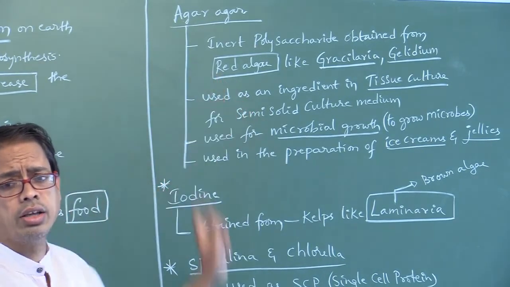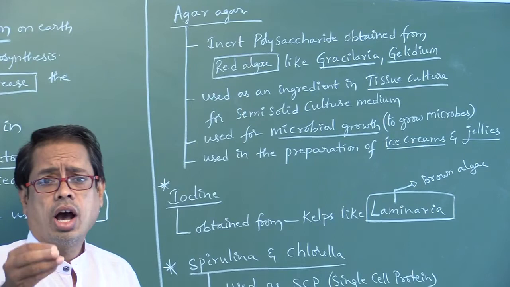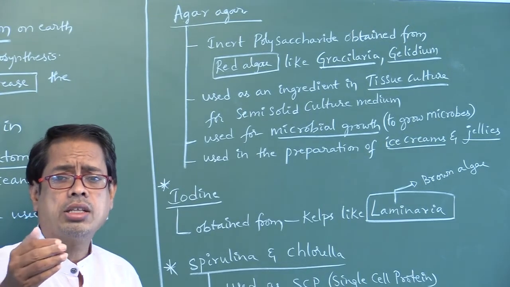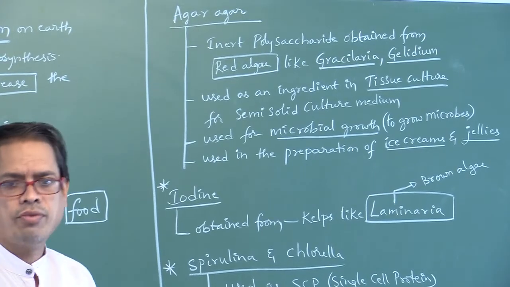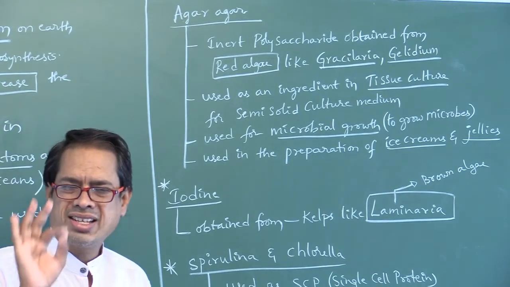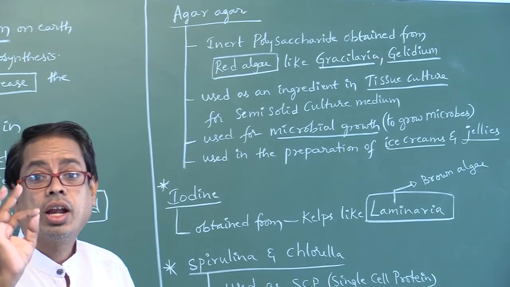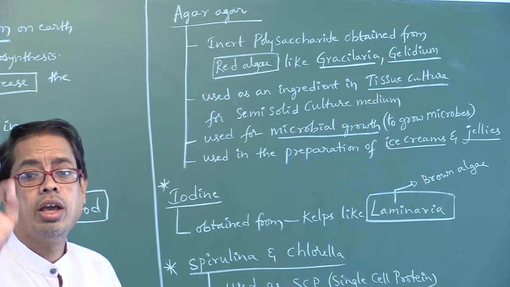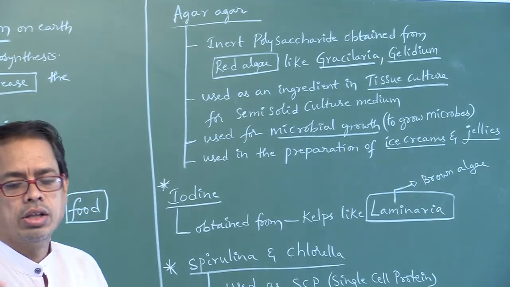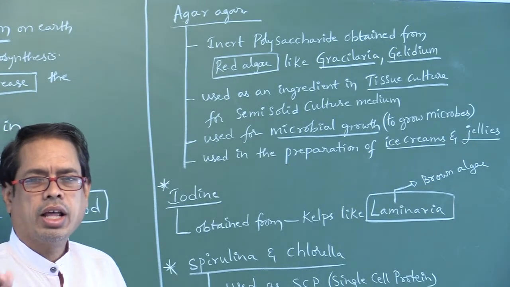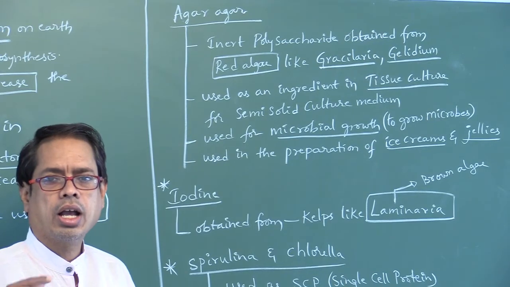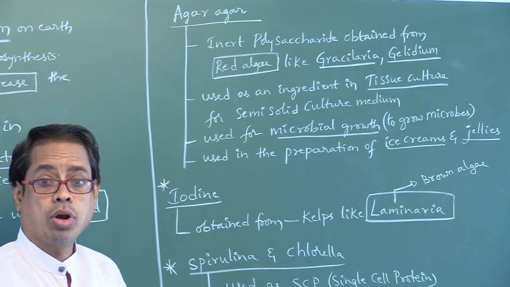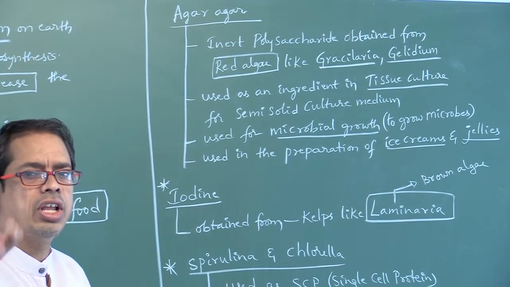Don't say brown algae. Now they will ask like this: Agar-agar or simply agar is obtained from brown algae like Gracilaria and Gelidium. False. Those two, Gracilaria and Gelidium, belong to red algae. Don't say brown algae. Agar-agar is obtained from red algae like Gracilaria and Gelidium: True. Agar-agar is obtained from brown algae: False.